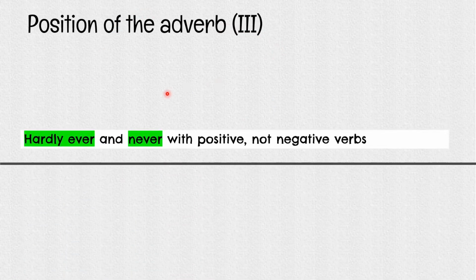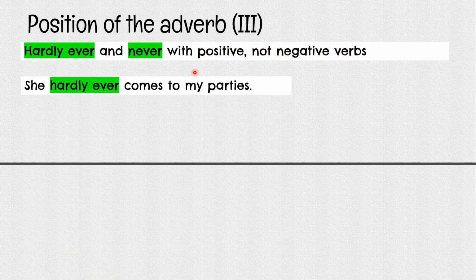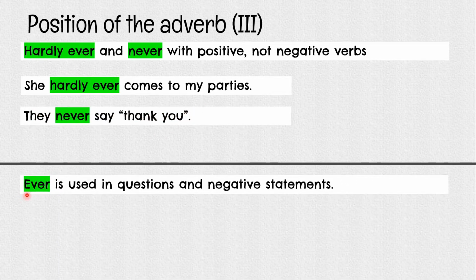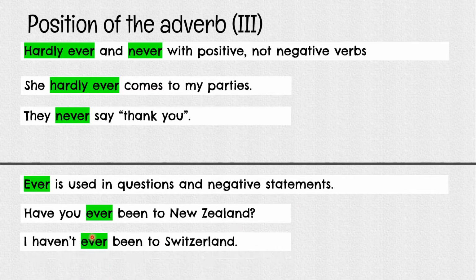Next one is hardly ever and never, used with positive but not negative verbs. For example, she hardly ever comes to my parties. They never say thank you. Whereas ever is used in questions and negative statements. For example, have you ever been to New Zealand? Ever been to New Zealand? Or I haven't never been to New Zealand. It's a negative statement there.